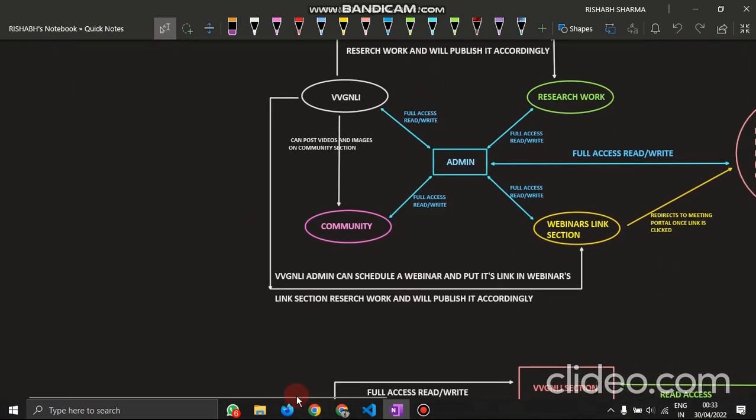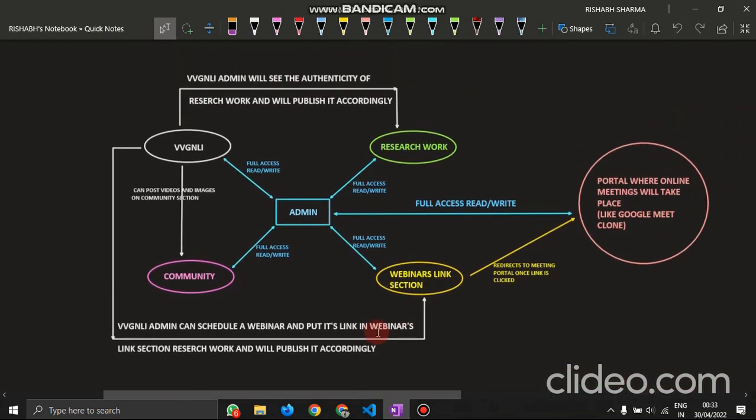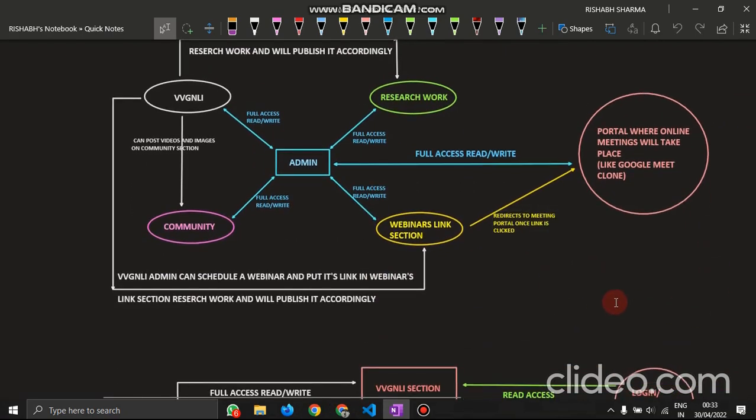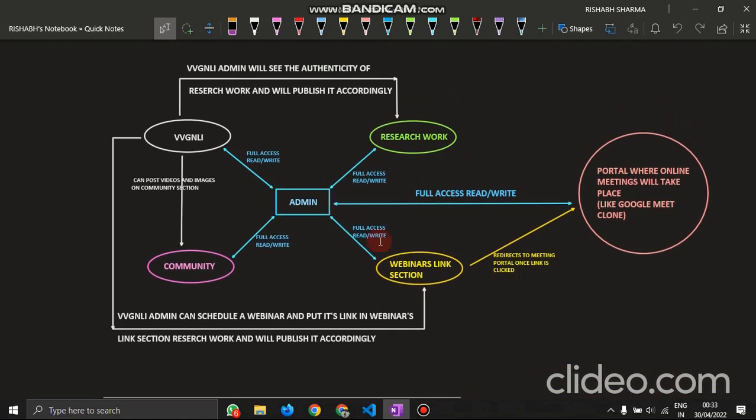And this is the backend schema that we have created, so I would like to show you this also. First of all, we have put in a multi-level hierarchy, keeping security in mind. Not everyone will have access to everything. One super admin will have access to everything: the VVGNLI portal, community portal, research work portal, and the webinars portal as well. The super admin has full read and write access to all of these portals, and no one else will have access to all of them, right?